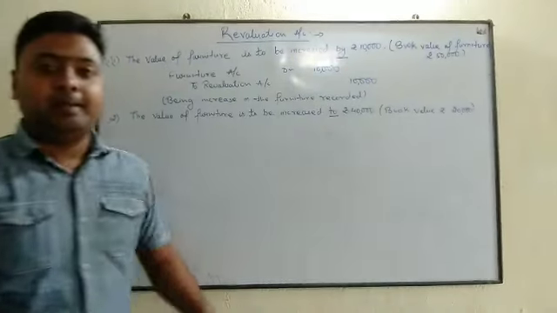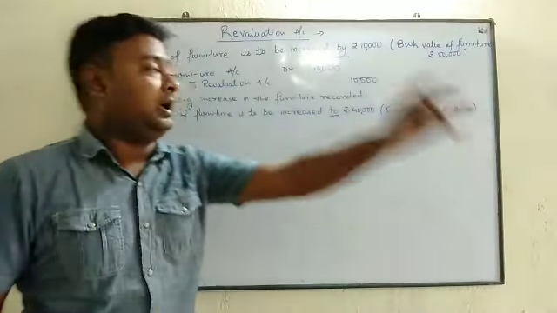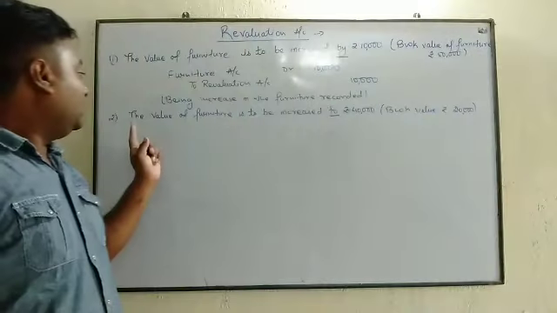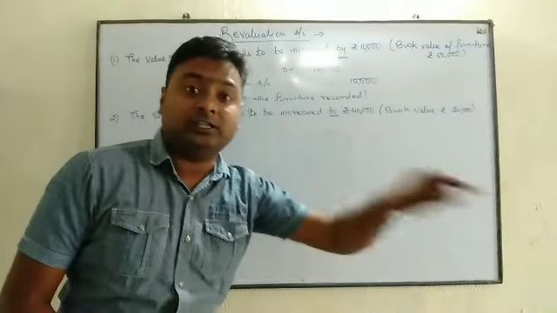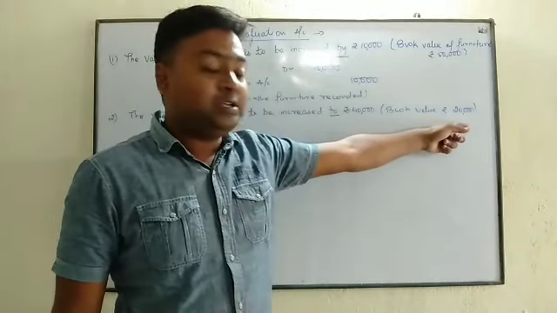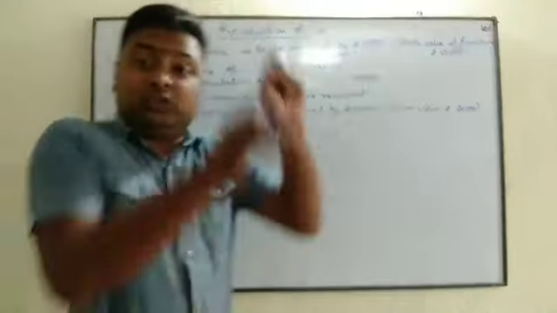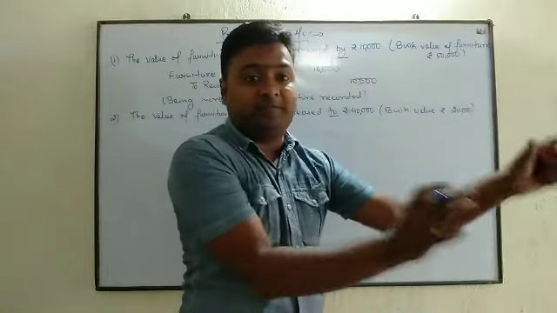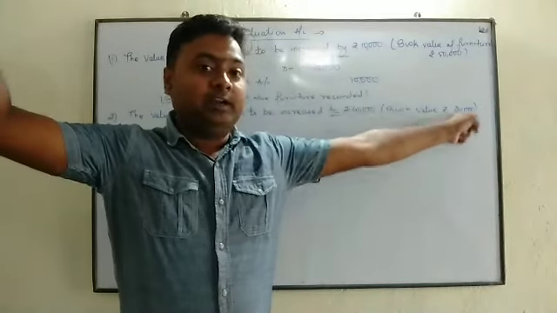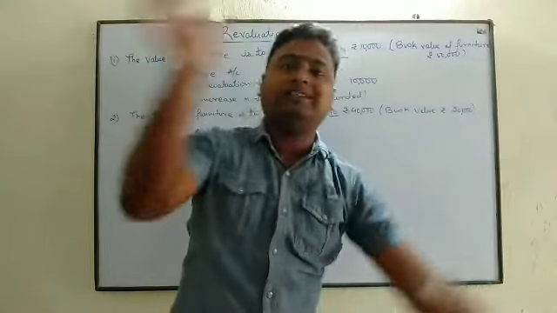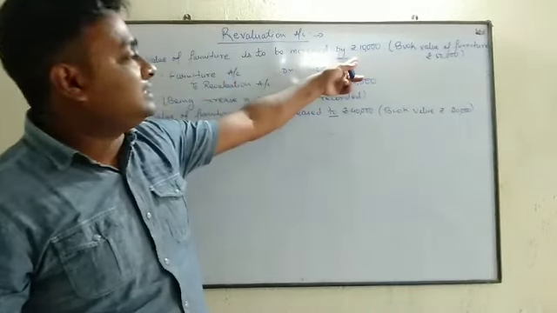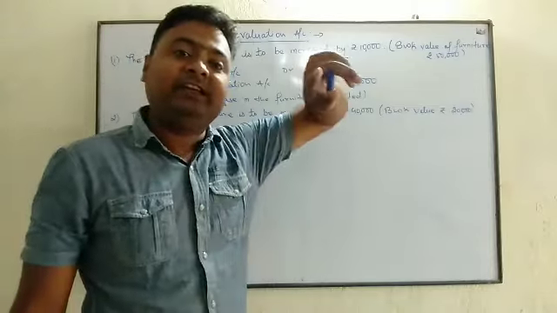There is a difference, beta. By means it has increased by that much. Value of furniture has been increased by 10,000. The value of furniture be increased to 40,000 means it increased up to 40,000. Right? There is a difference. Original book value was how much? 20,000. And now it has increased to 40,000. So by how much it has increased? It has increased by 20,000.